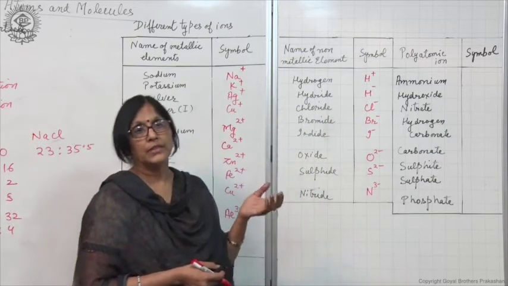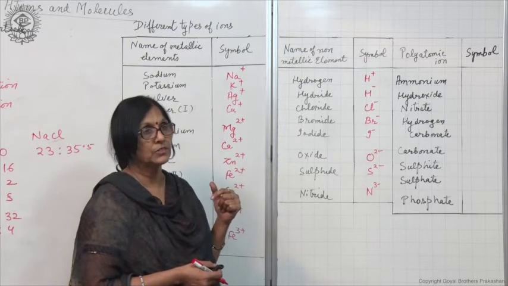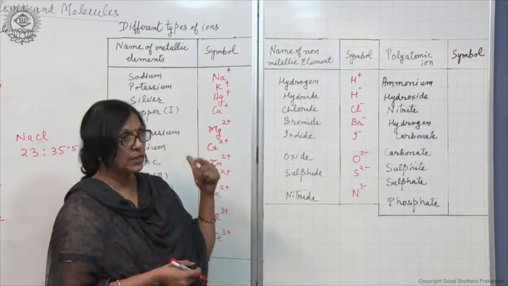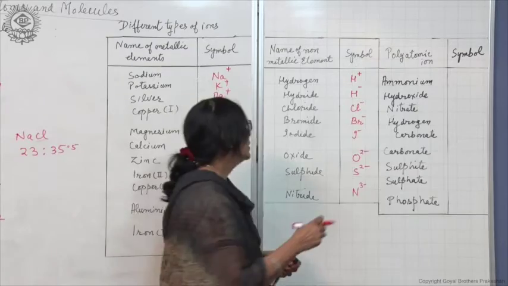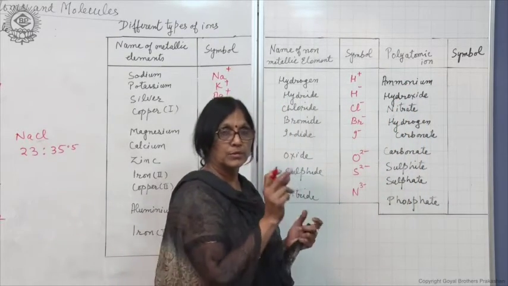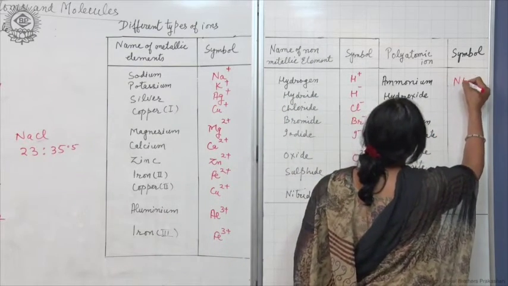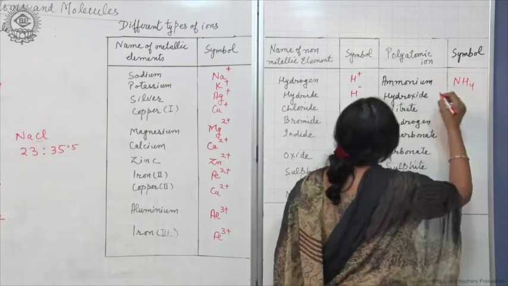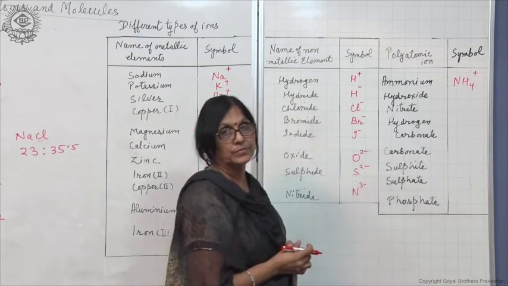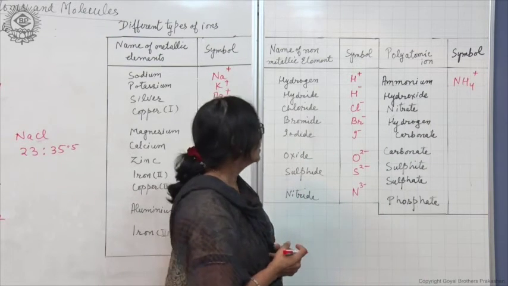Also, there are ions which are formed by the combination of different atoms, and these are called polyatomic ions, in which the ion has more than one type of atoms, like ammonium ion. Ammonium ion is formed by nitrogen and hydrogen. So, you have to remember the symbols here. Ammonium ion is positively charged, it has +1 charge. So, +1 charge is shown by writing the sign only.